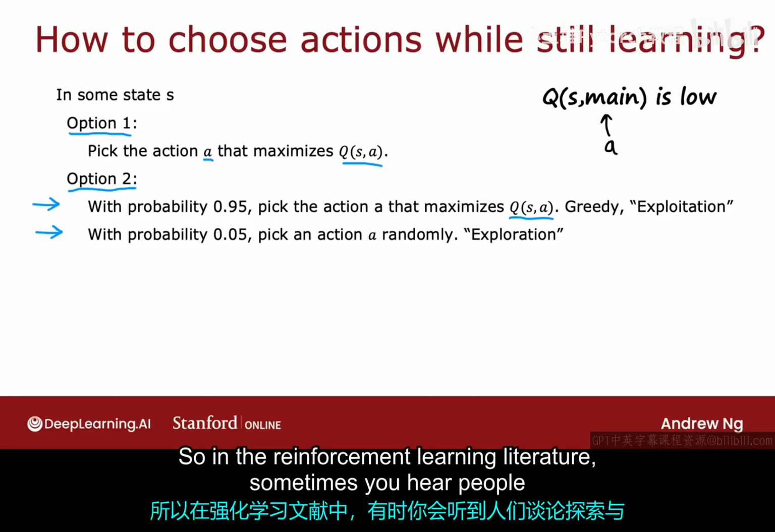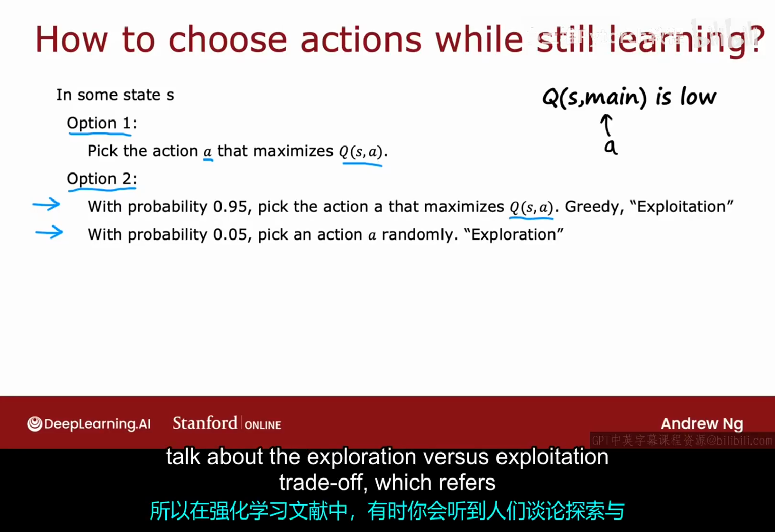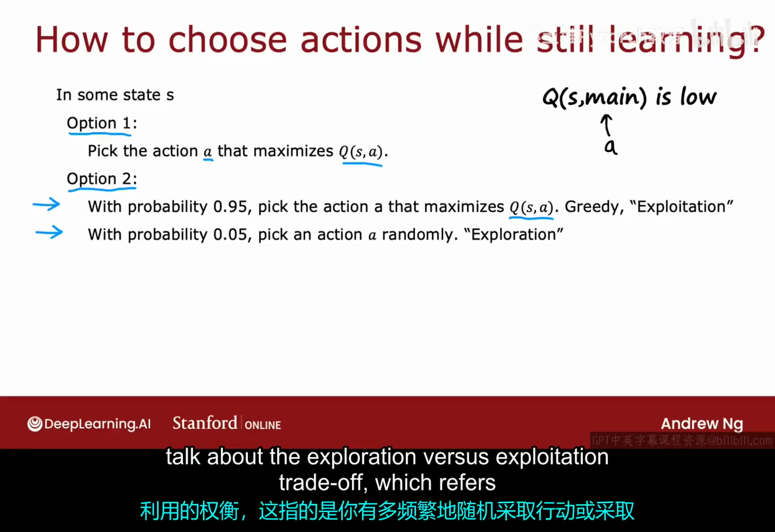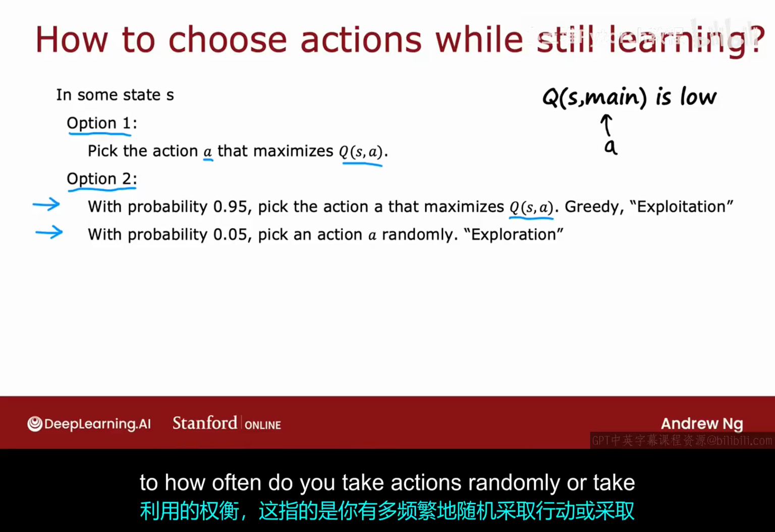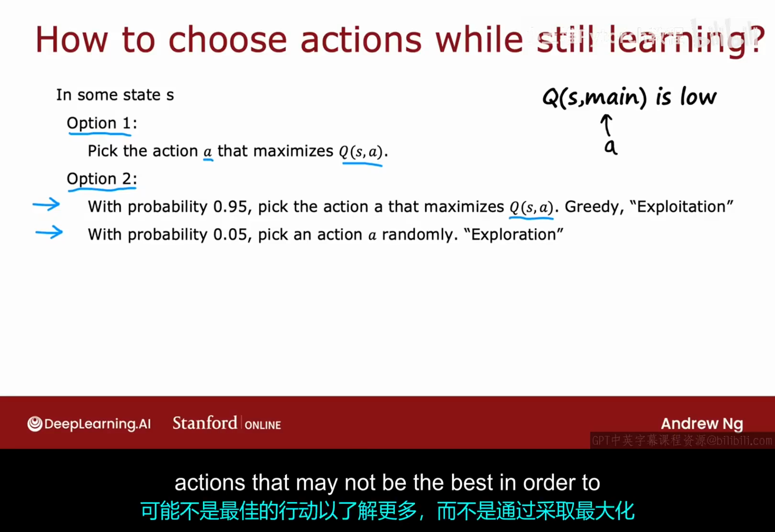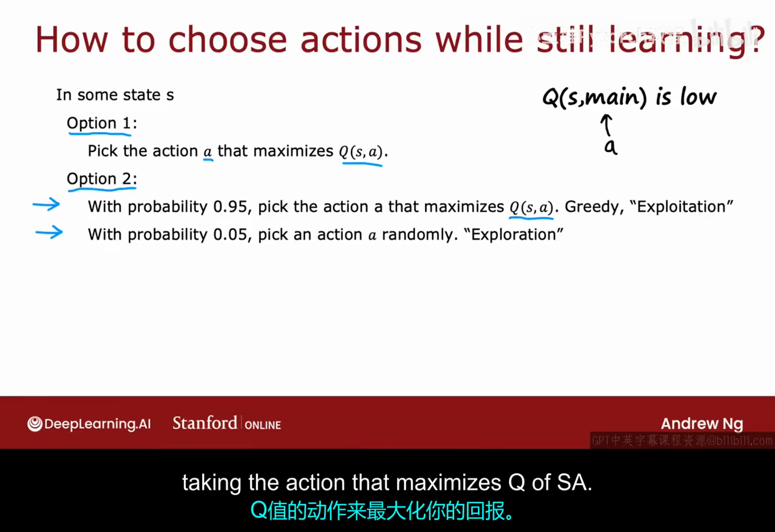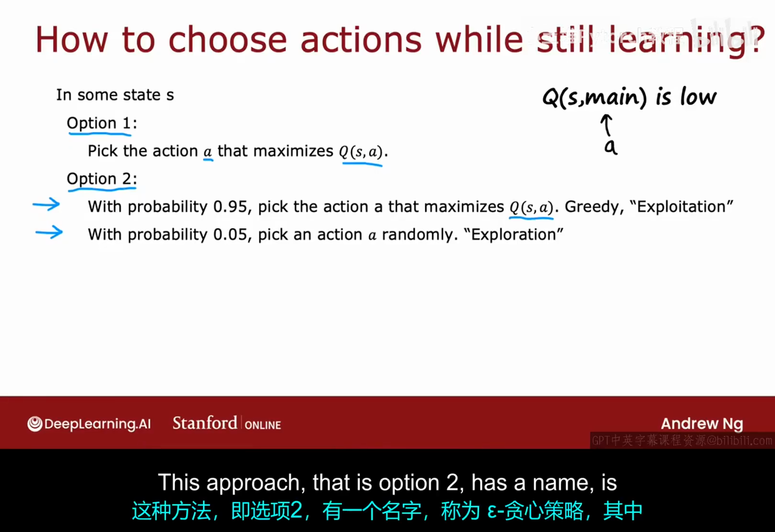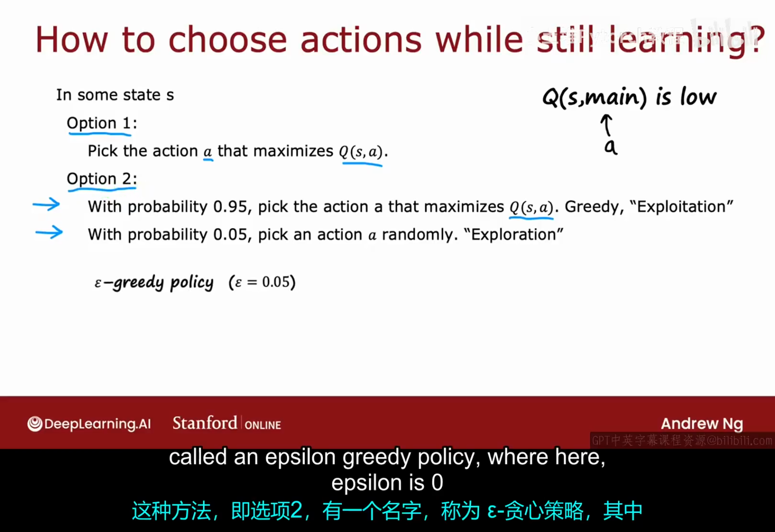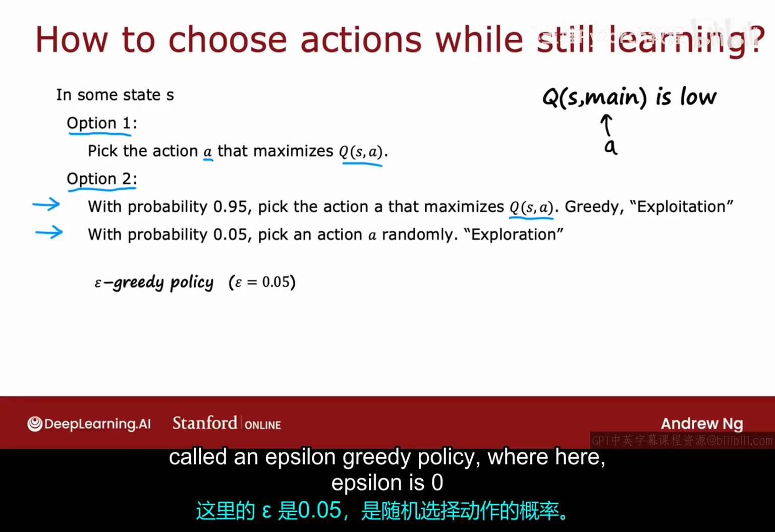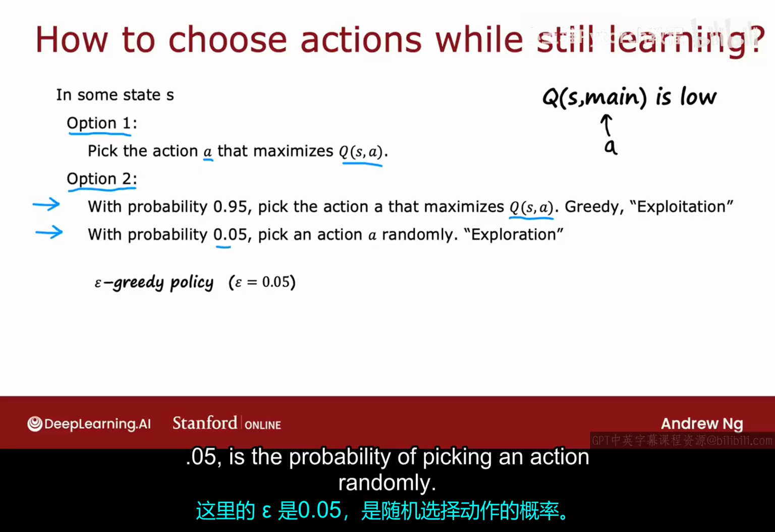So in the reinforcement learning literature, sometimes you hear people talk about the exploration versus exploitation trade-off, which refers to how often do you take actions randomly or take actions that may not be the best in order to learn more, versus trying to maximize your return by, say, taking the action that maximizes Q of S,A. This approach, that is option 2, has a name. It's called an epsilon greedy policy, where here epsilon is 0.05, is the probability of